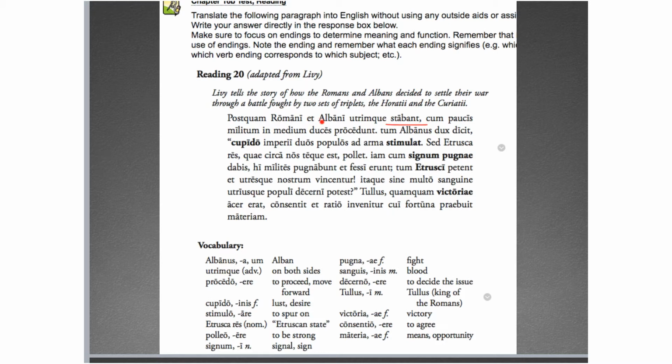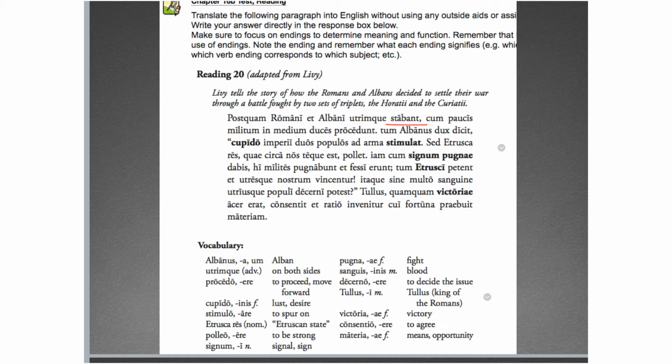All right, the leaders proceed with a few of the soldiers into the middle. All right, so a couple things. I mean, was standing isn't really going to take a direct object. There are no prepositional phrases, and the et tells you, plus the I ending, that those two are subjects. So relatively straightforward sentence, conjunction, subject, adverb, verb. So after the Romans and the Albans were standing on each side.